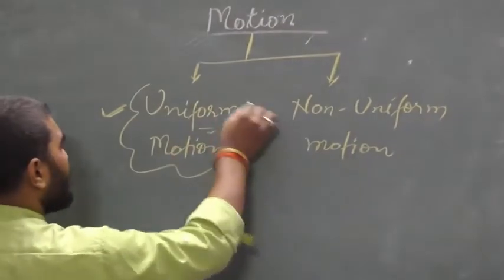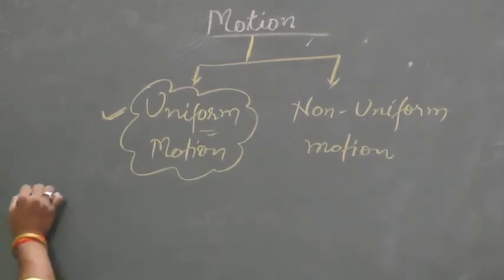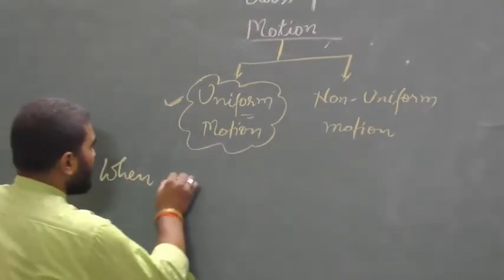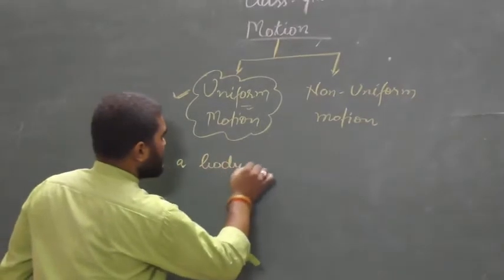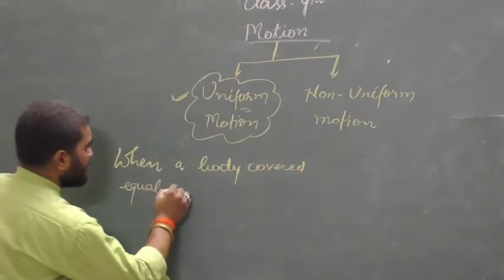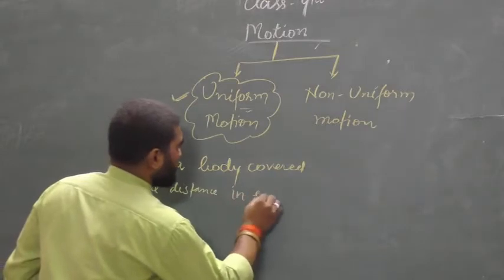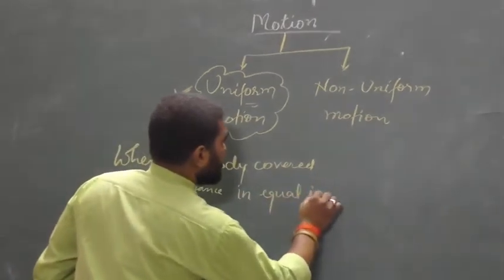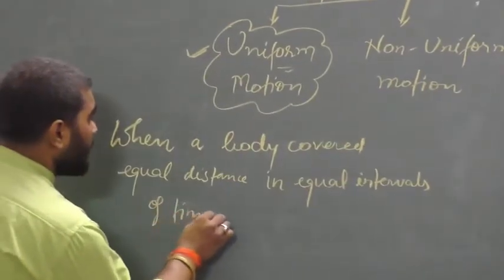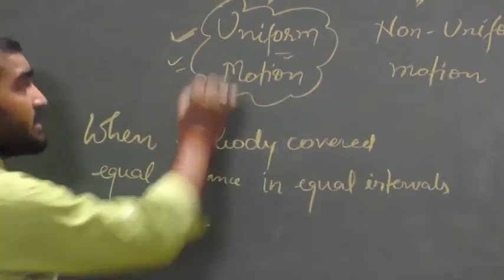Okay, when a body covers equal distance in equal intervals of time, then the motion is known as uniform motion.